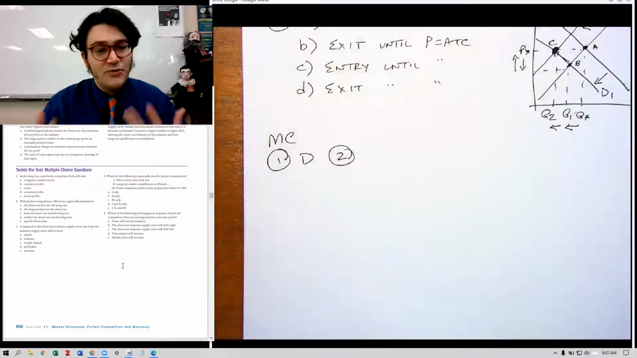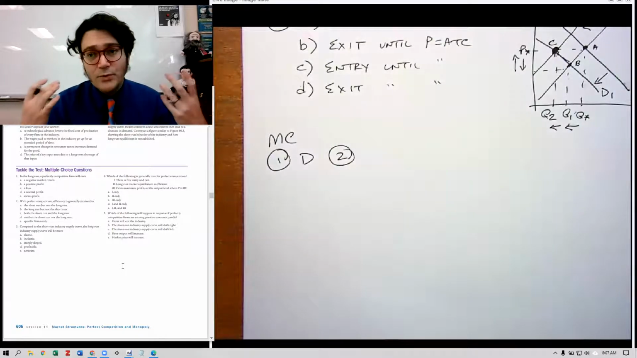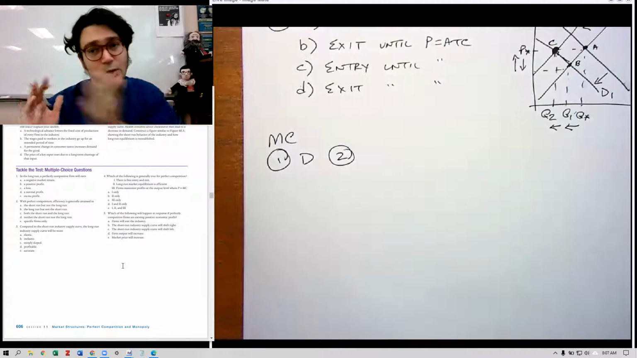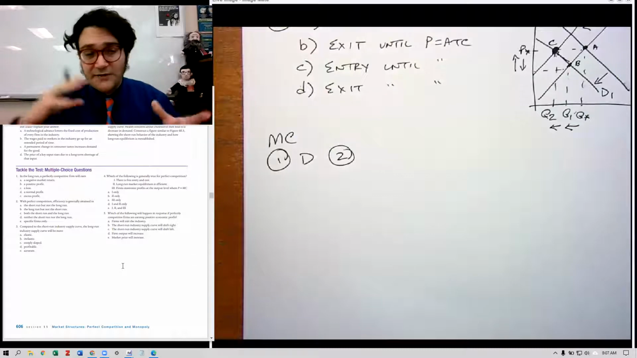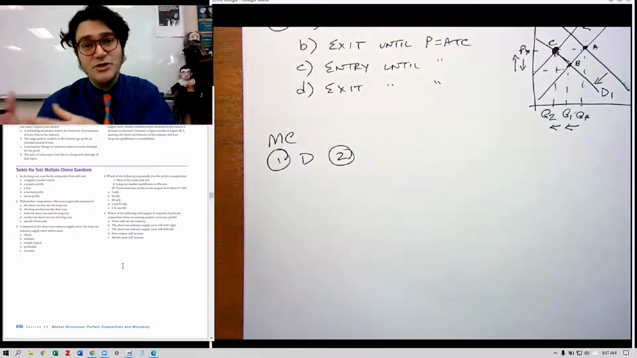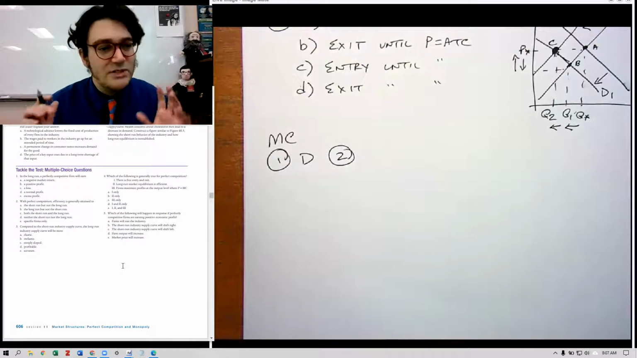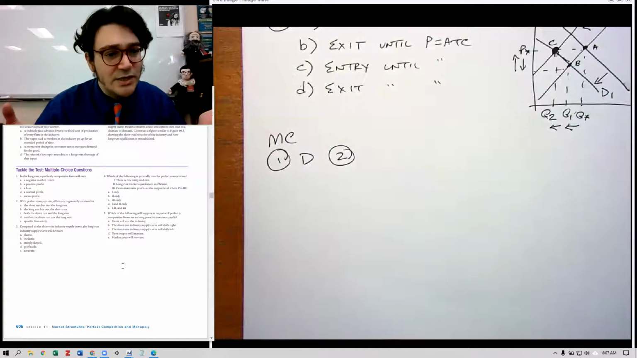Number two says, with perfect competition, efficiency is generally attained in, and we know that in perfect competition, it's definitely always attained in the long run, but not necessarily in the short run, right? In the short run, we might have firms losing money, they might not be very efficient, and they might not be allocated right. So productive efficiency isn't always maintained. We're looking for definitely in the long run, but not necessarily in the short run, and so for that, we can say B.